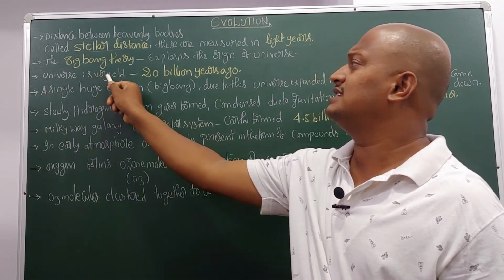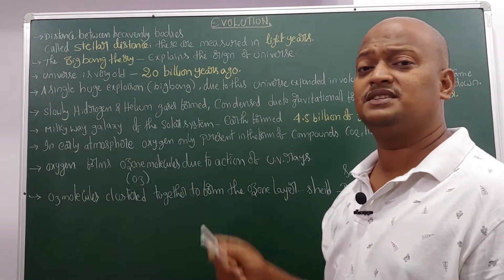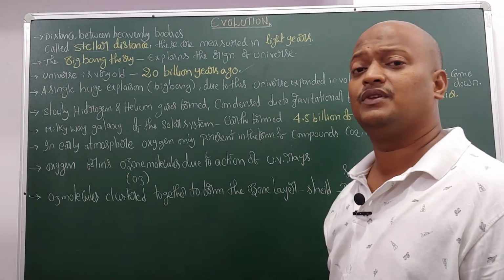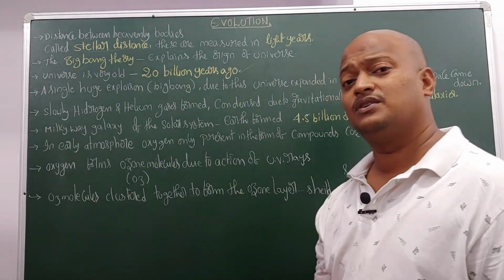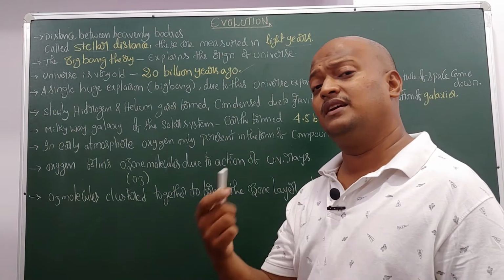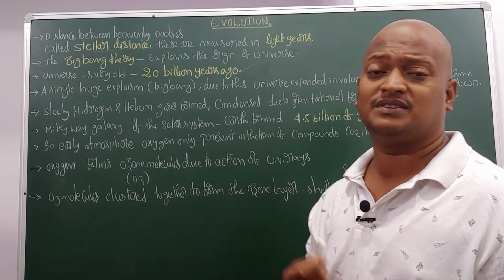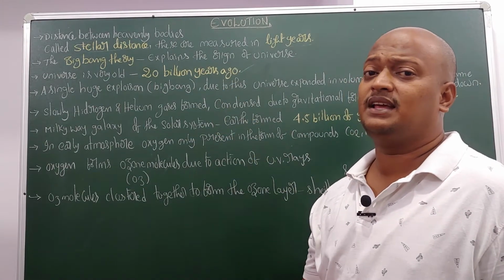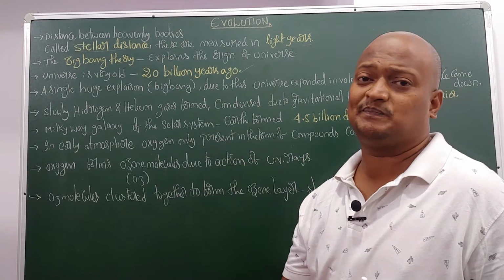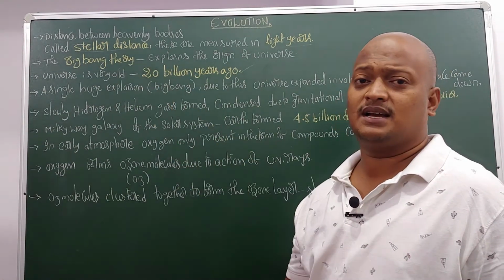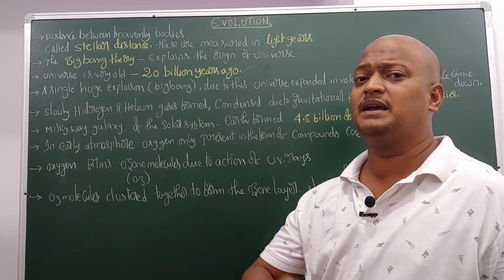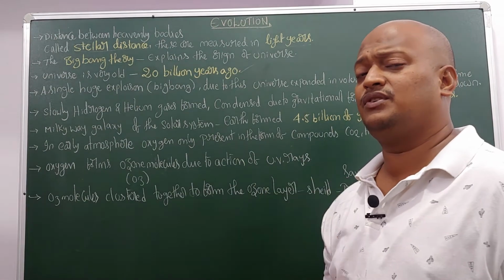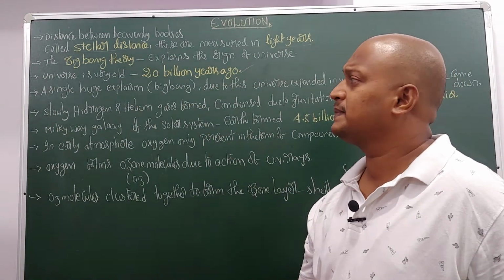The universe is very old. The origin of the universe took place 20 billion years ago. By what? By the Big Bang, a huge explosion. The theory proposed for the origin of the universe is the Big Bang theory.